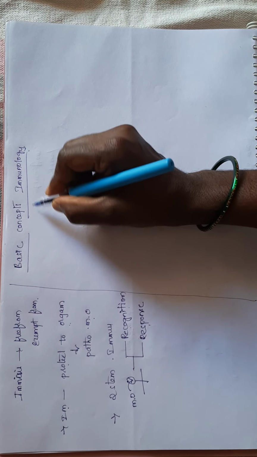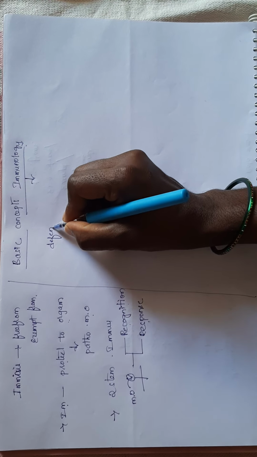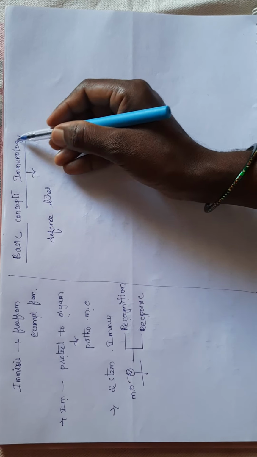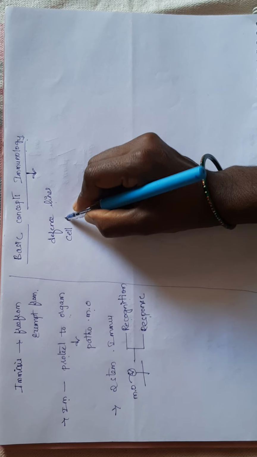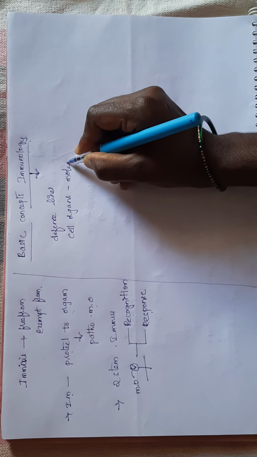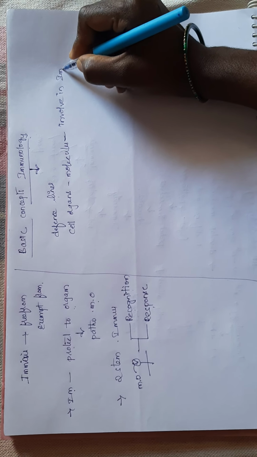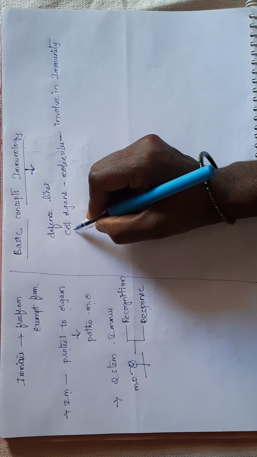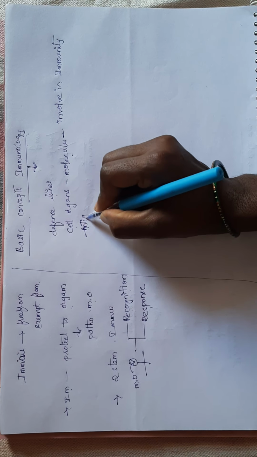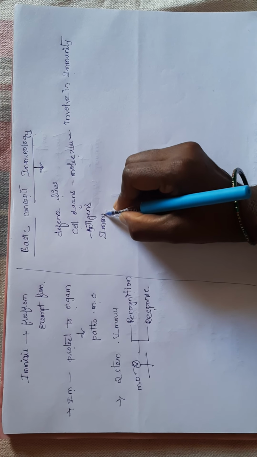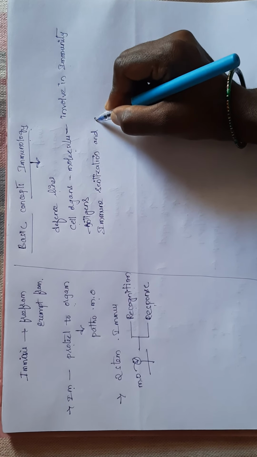In order to understand immunology, we should know about basic concepts like defense lines, cells, organs, and molecules which are involved in immunity, and antigens, immune sensitization, and abnormalities.